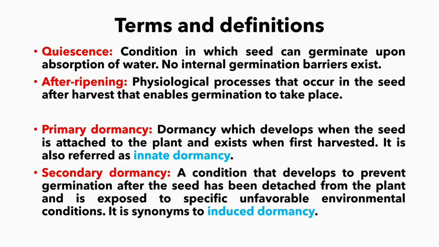Primary dormancy develops when the seed is attached to the plant and exists when first harvested. It is also referred to as innate dormancy. Secondary dormancy is a condition that develops to prevent germination after the seed has been detached from the plant and is exposed to specific unfavorable environmental conditions. It is a synonym for induced dormancy.